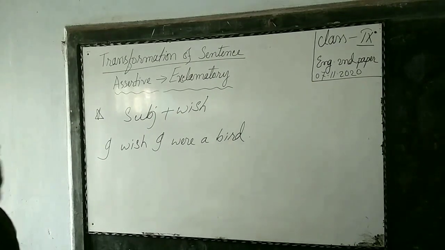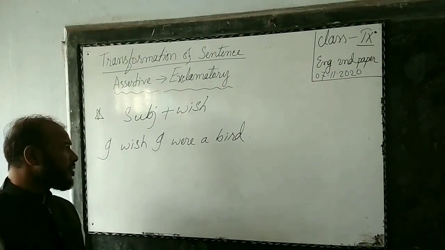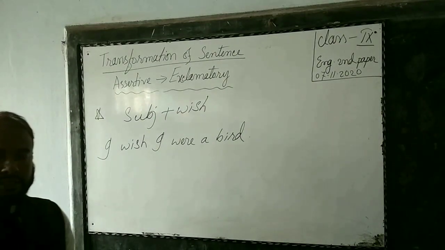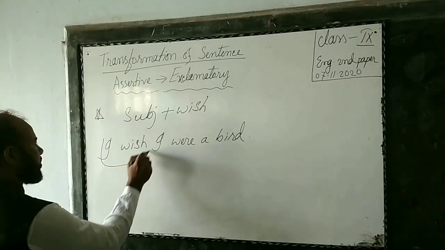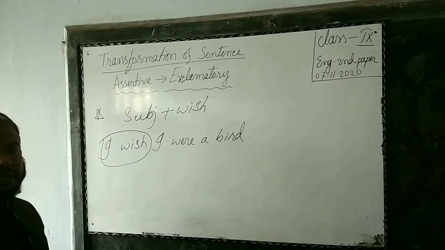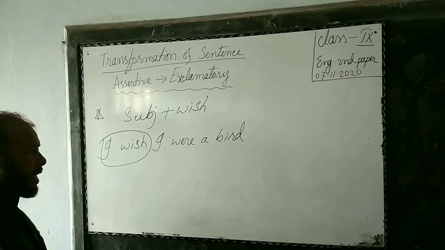Dear students, here the sentence is, I wish I were a bird. Here, I wish is available. That's why I wish will turn into if, would that, or that.